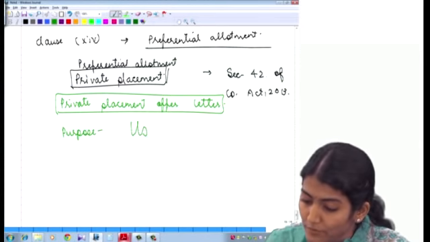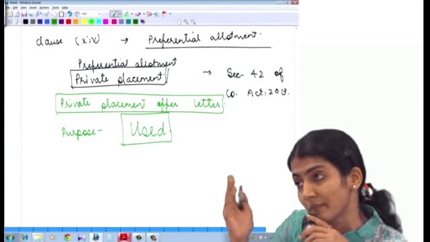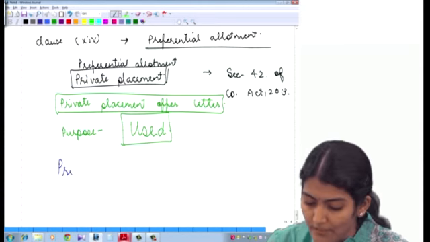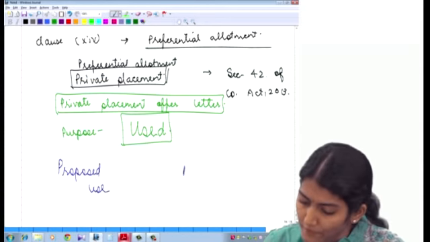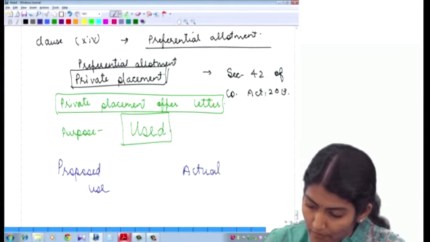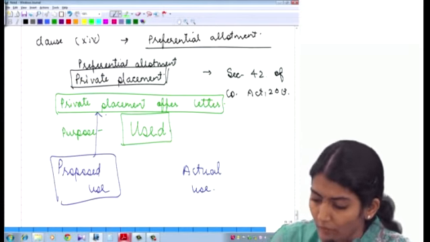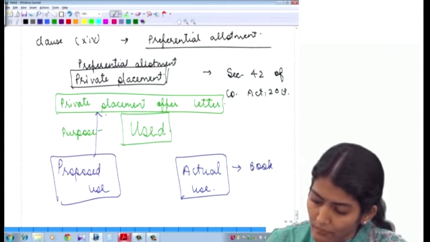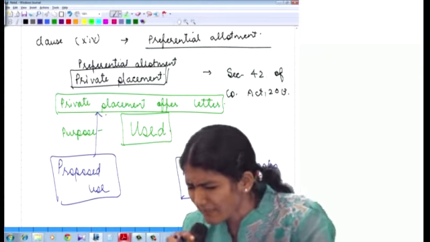So next you have to do the reporting whether it has been used for the purpose for which it has been allotted. So again over here you will have to check the proposed use and you will have to check the actual use. Proposed use, from where will you check it? The private placement offer letter. And actual use, you will check it from the books of account. Everybody understands? So this is again a little bit of repetition of clause 9.